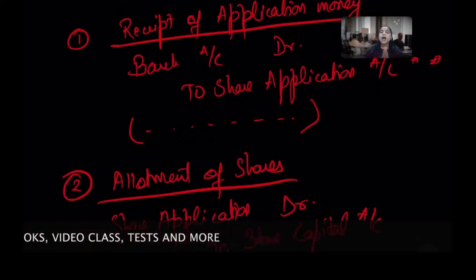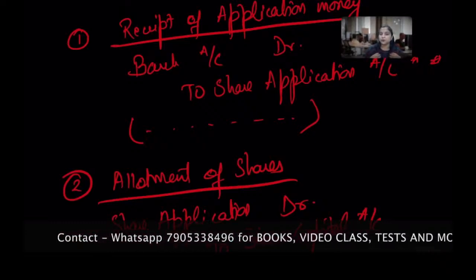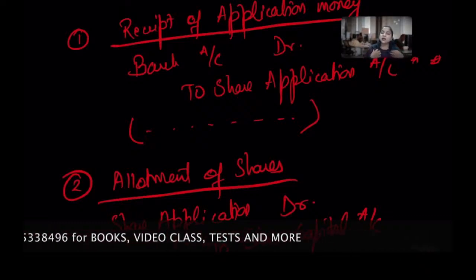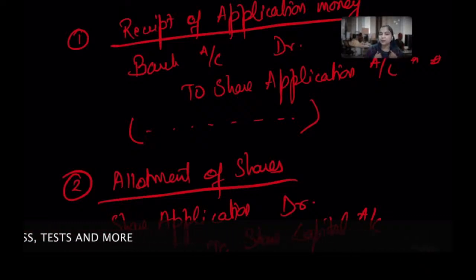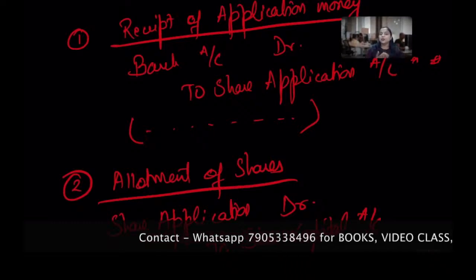And until and unless the shares are allotted by the company, whatever amount I received as application money will be only an offer. Until I accept the amount, I cannot transfer it to the share capital, because how can it become capital until I accept it? Okay, so we'll do it like that.